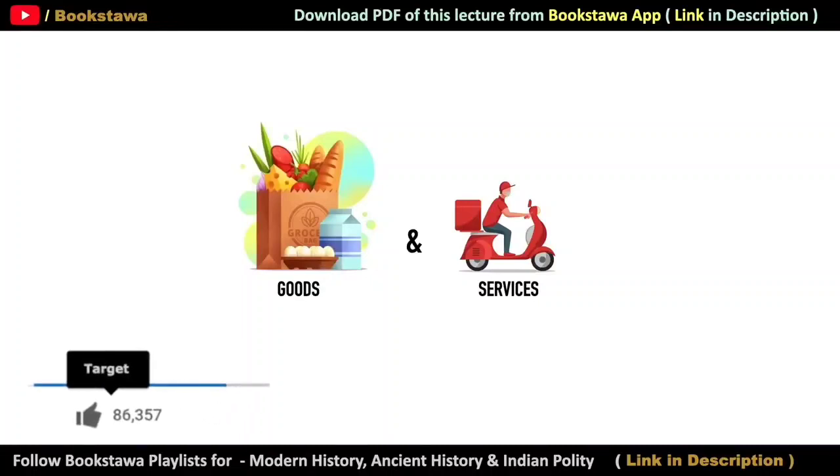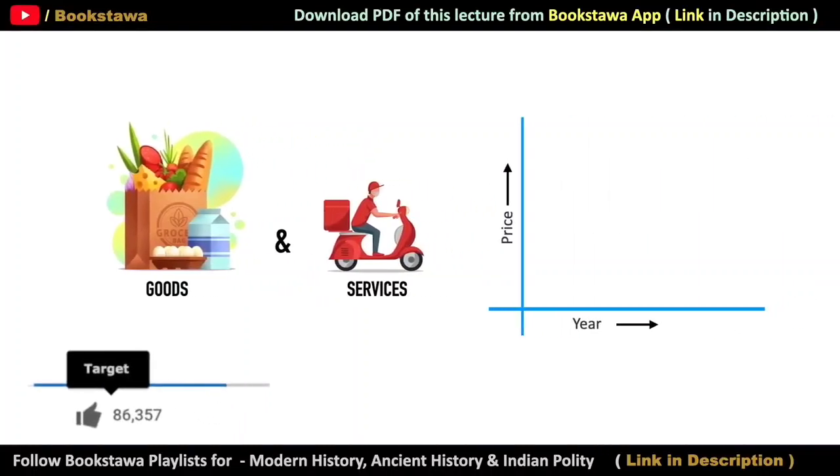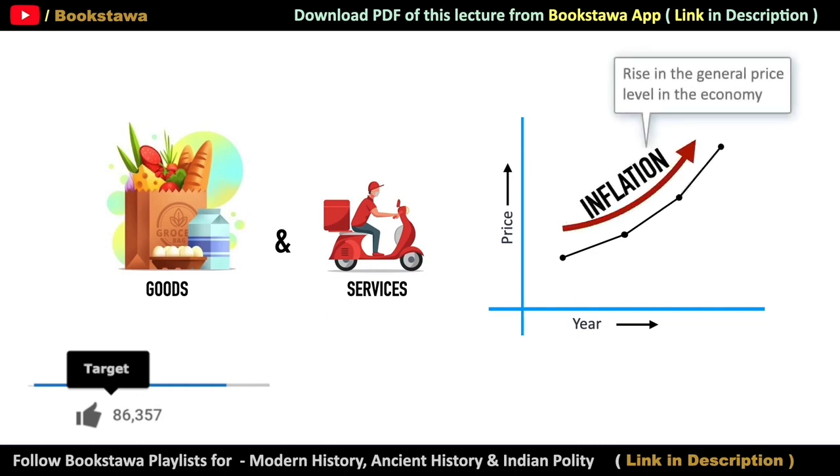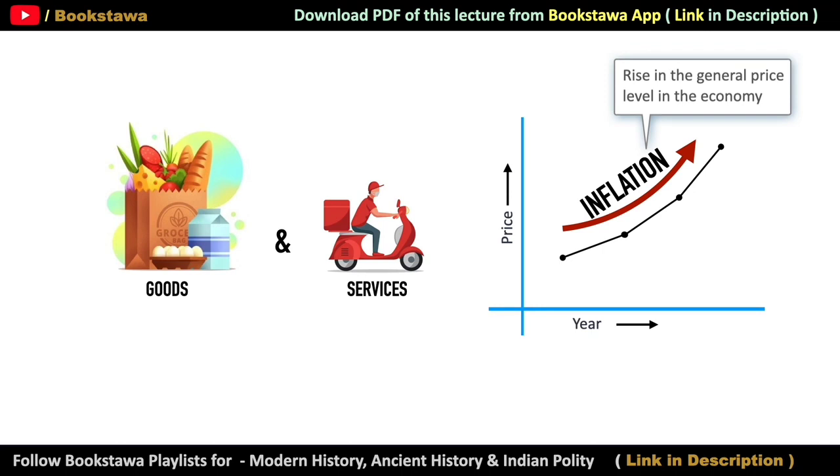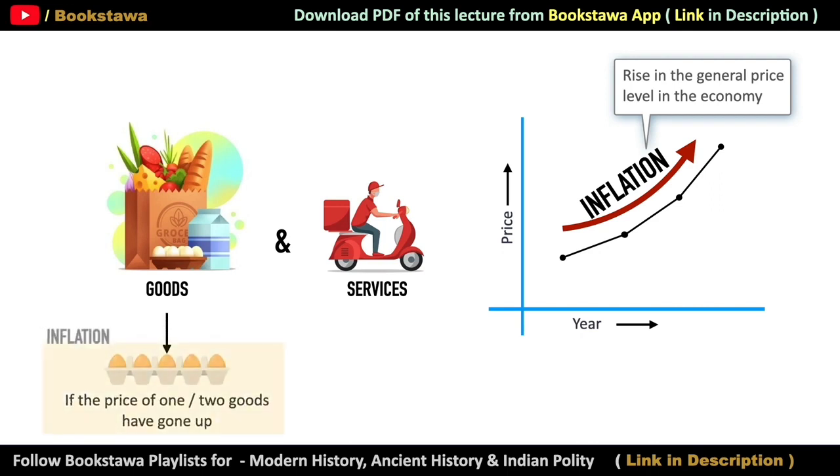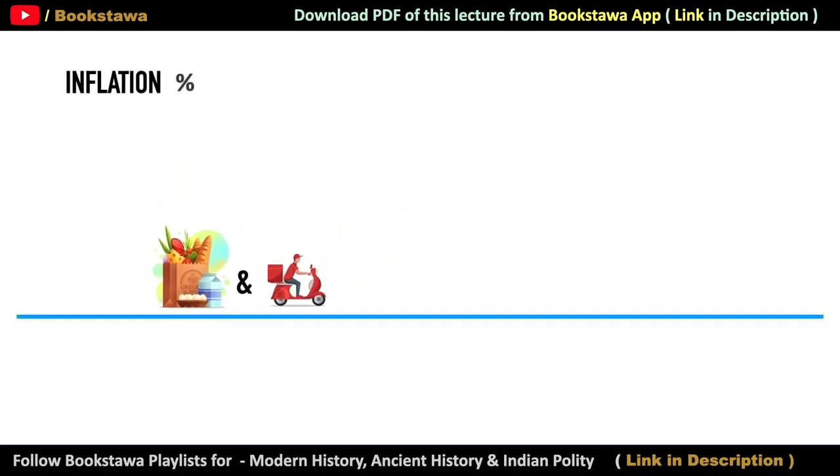Hello friends, whenever the prices of goods and services increase continuously year after year, then in simple language it is called inflation. Inflation means that the general price level of goods and services in the economy is increasing continuously. Please note that here we are talking about the general price level in the economy. That is, if the price of one or two things is increasing, then it cannot be called inflation. Let us see how the rate of inflation is calculated.